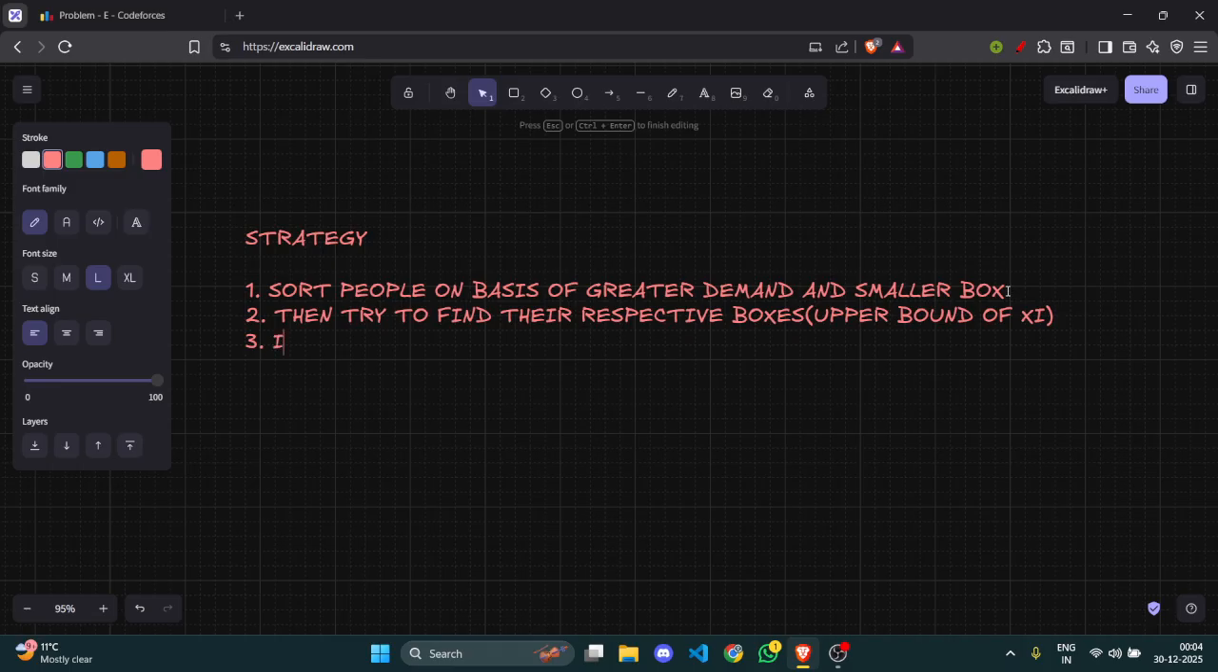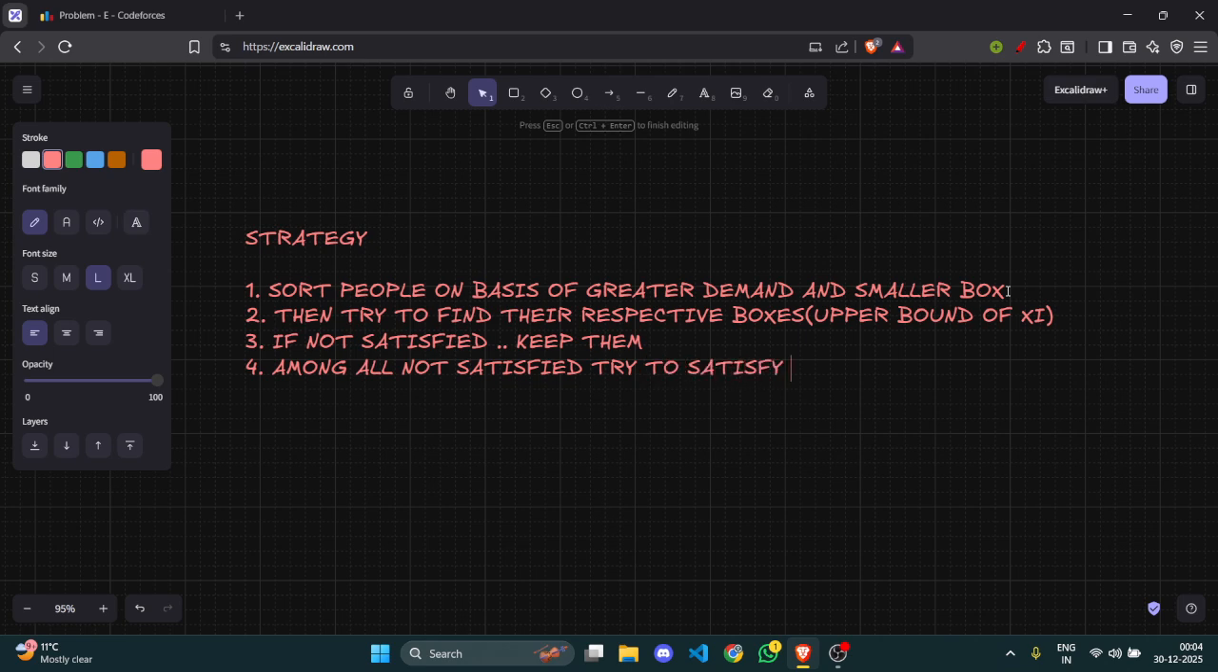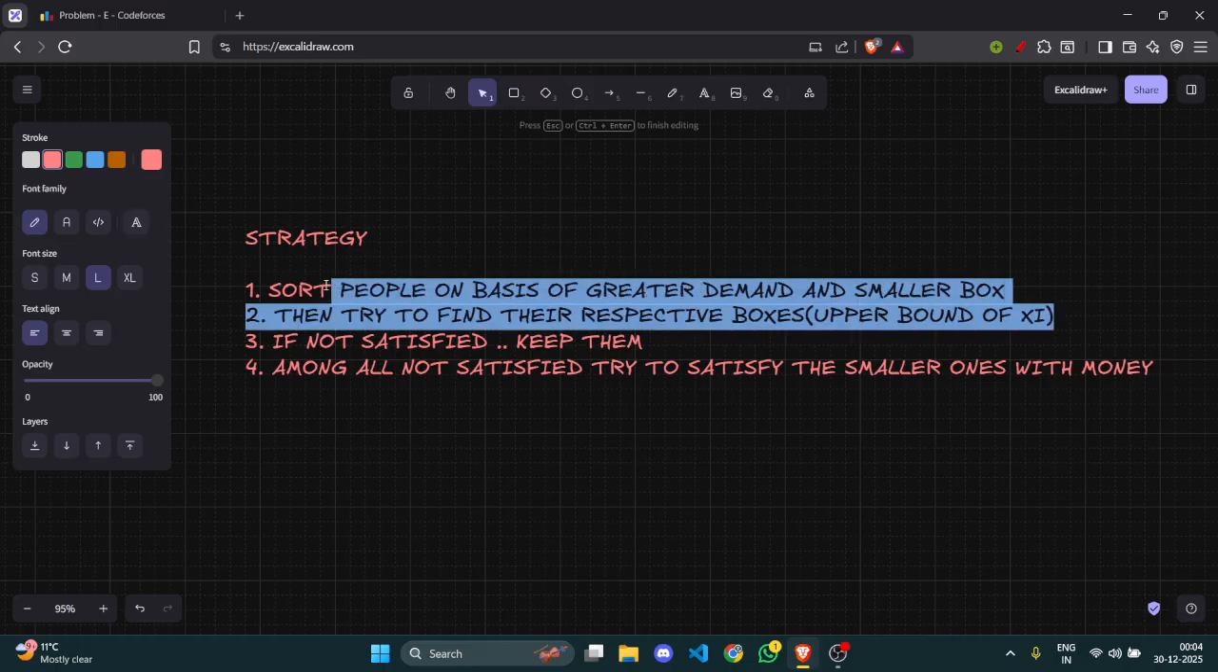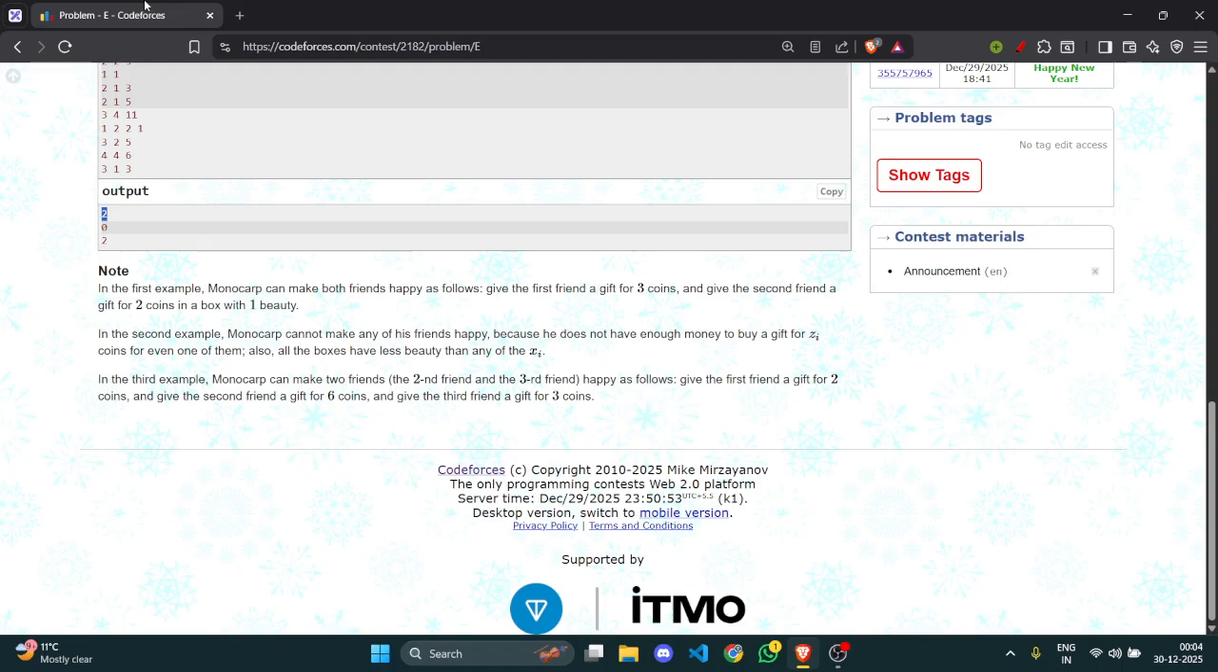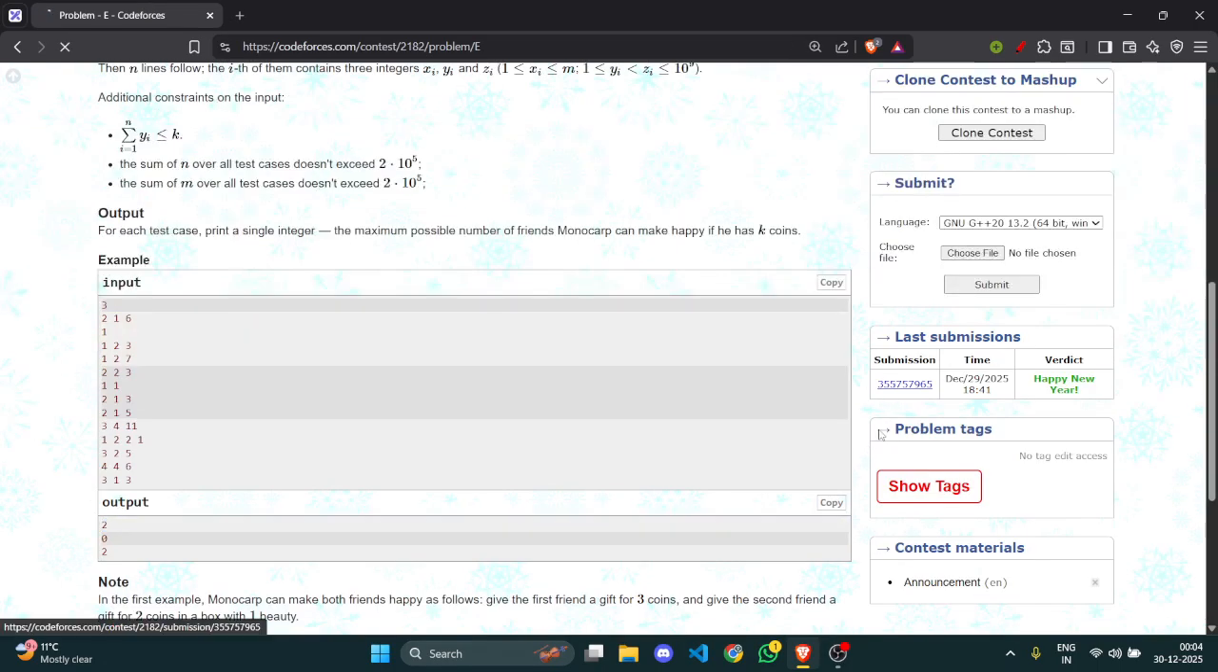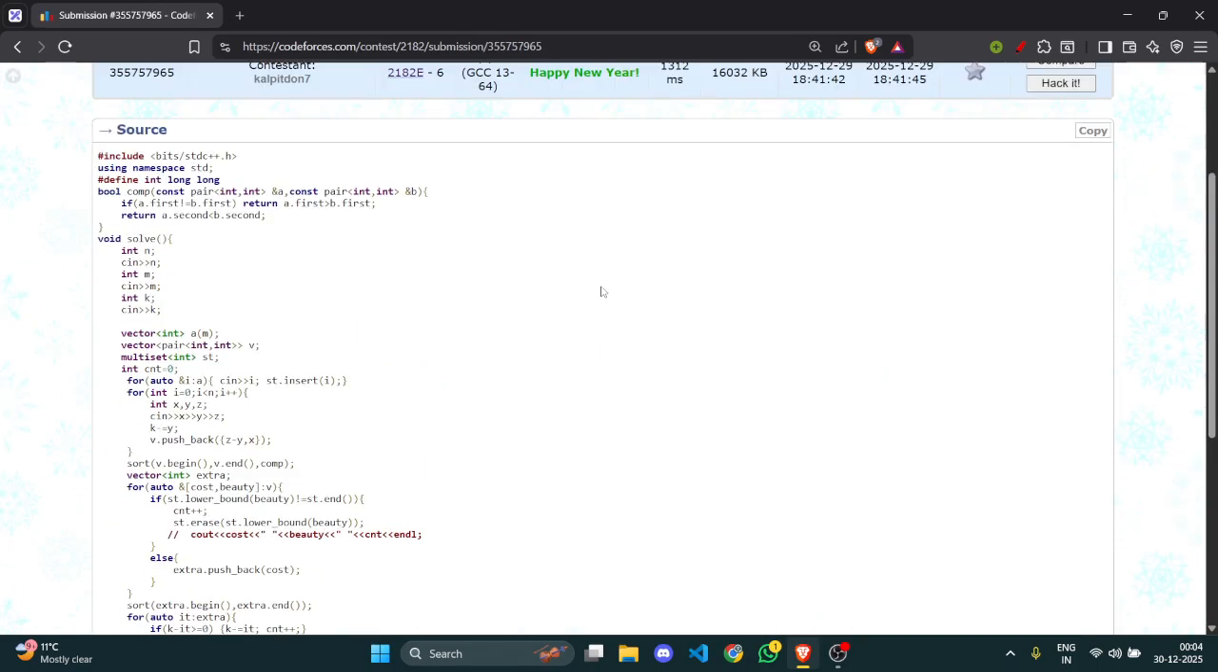And then, if not satisfied, keep them among all not satisfied. Try to satisfy the smaller ones with money. We now iterate in the sorted order from smaller to larger and try to satisfy them with money. So we first of all satisfy with the box, then we satisfy with the money, and this is the right greedy choice. So how does the code look?